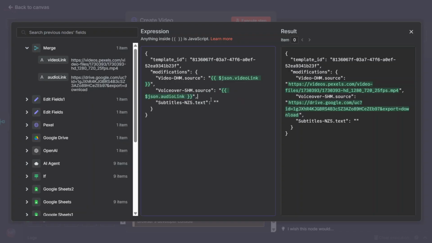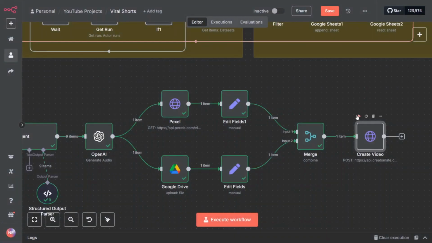One thing you need to have in mind, and you need to make sure you have it, because if you don't do it, it's going to cause an error. Make sure your Google Drive folder is shared. Make sure you share your Google Drive folder and make it public so that whatever video is in that folder is easily accessible by Creatomate. Make sure you share the folder. That's the rule. You can leave the subtitles like that. Hit save, test it out.